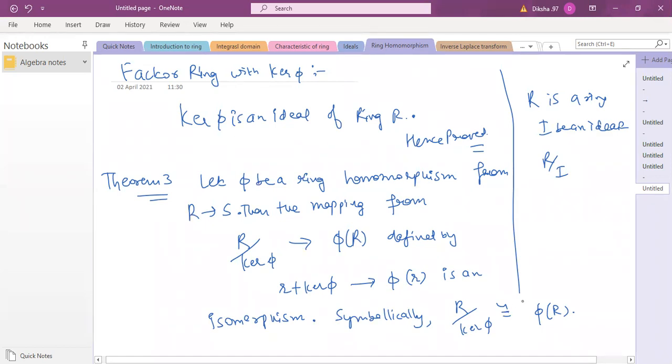So I'm not going to do its proof. We are not doing its proof. This is just a result. We are directly going to use this one. So this is a very important result.